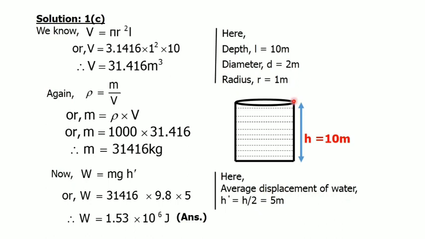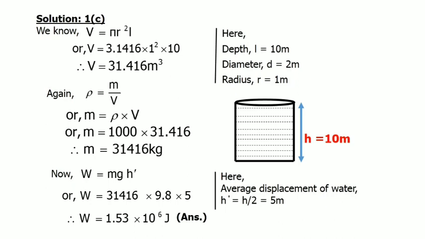If we consider the height of the upper portion is 0 and the lower portion is h, which is 10, we can calculate the average height by using the formula h prime equal to (0 plus h) divided by 2, that is h by 2.